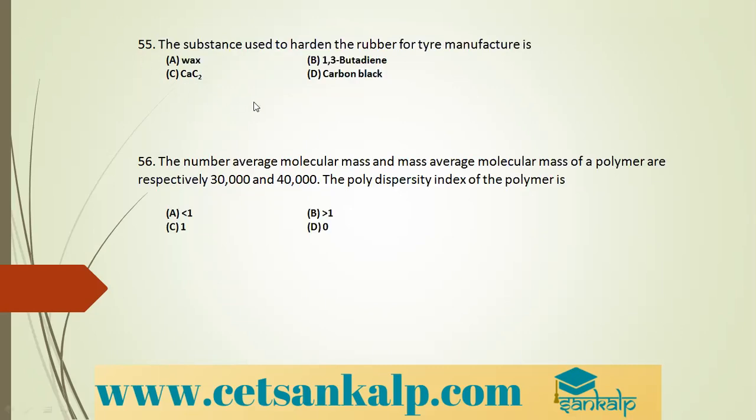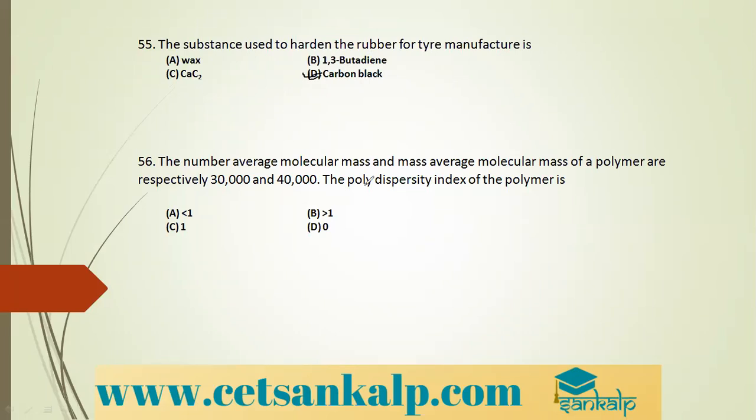Next question. The substance used to harden the rubber for tire manufacture. Which is the substance used? Wax, 1,3-butadiene, calcium carbide, and carbon black. It is option D. Carbon black is used as a hardening additive to rubber for tire manufacturing. So option D is the correct option.